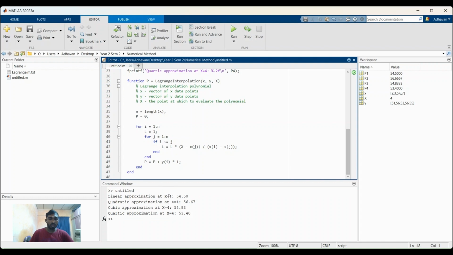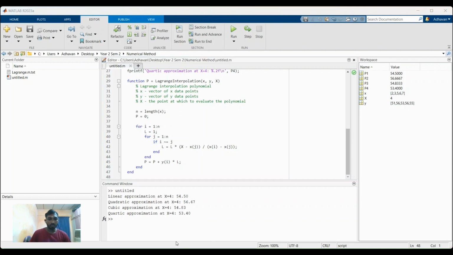With all these programs, we can run straight away, and we got the linear result for x equals April: 54.5, 56.67, 54.83, and 53.40. In the earlier manual calculations, we got quite the same values. For linear, we got 54.5, exactly the same.